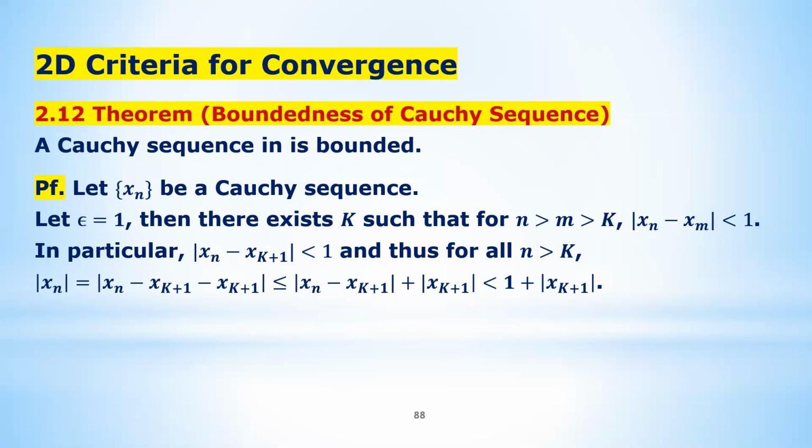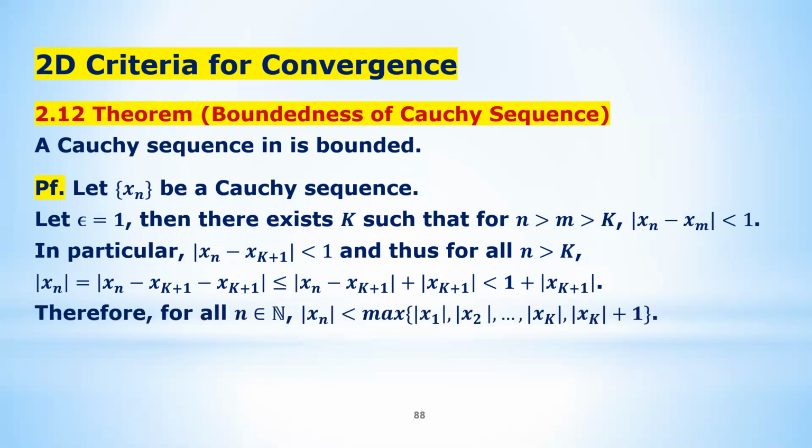The whole thing is controlled by |xn minus x_{k+1}| plus |x_{k+1}|. So the absolute value of xn is controlled by 1 plus |x_{k+1}|. Now remember, k is fixed, so the right side is a fixed number. The left side, the index n, can change. You can choose any n greater than k, but no matter what n you choose, the absolute value of xn is always controlled by this fixed number.